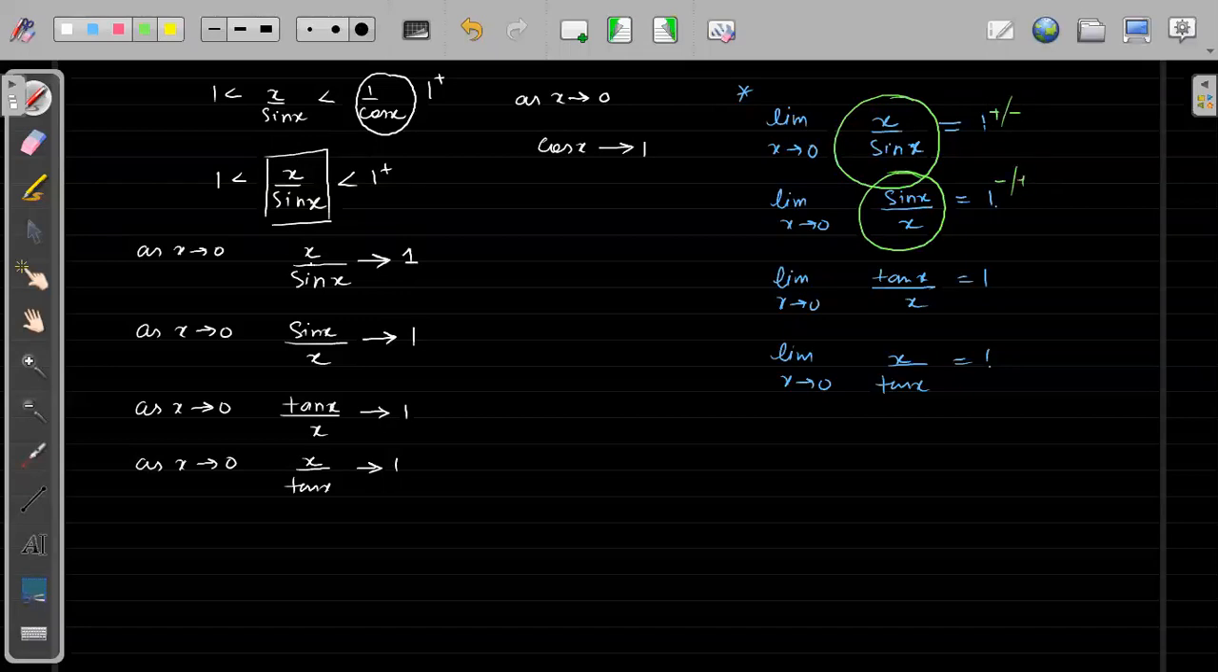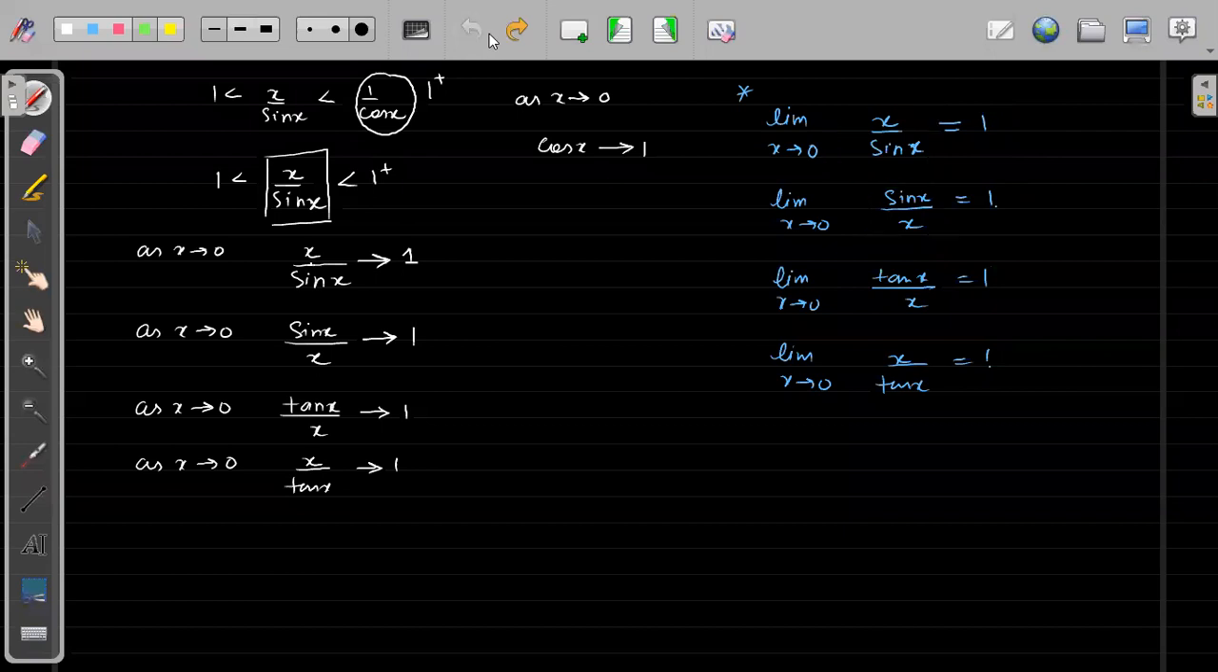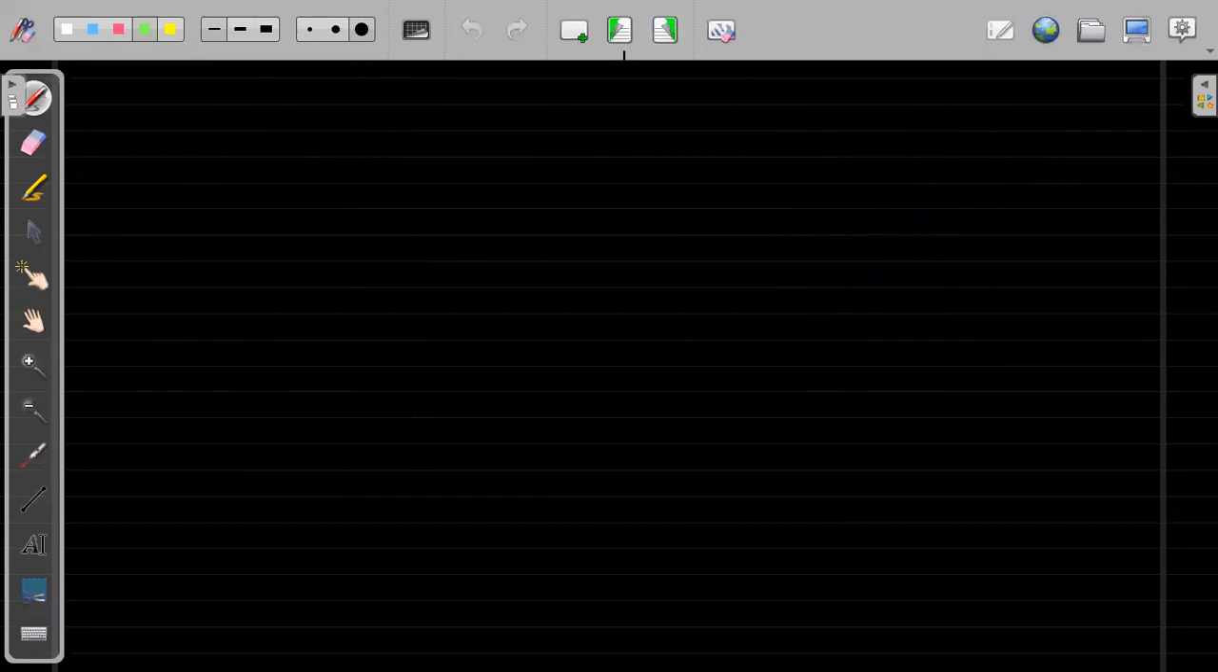Why? Because if this is 1 plus, this will be 1 minus. Similarly, if this is 1 plus, this will be 1 minus, or this is 1 minus, this will be 1 plus. From here we are not able to see. So what I will do, I will try to draw the graph of these three functions, that is x, tan x and sin x, and then we will see what we can deduce from that, right?